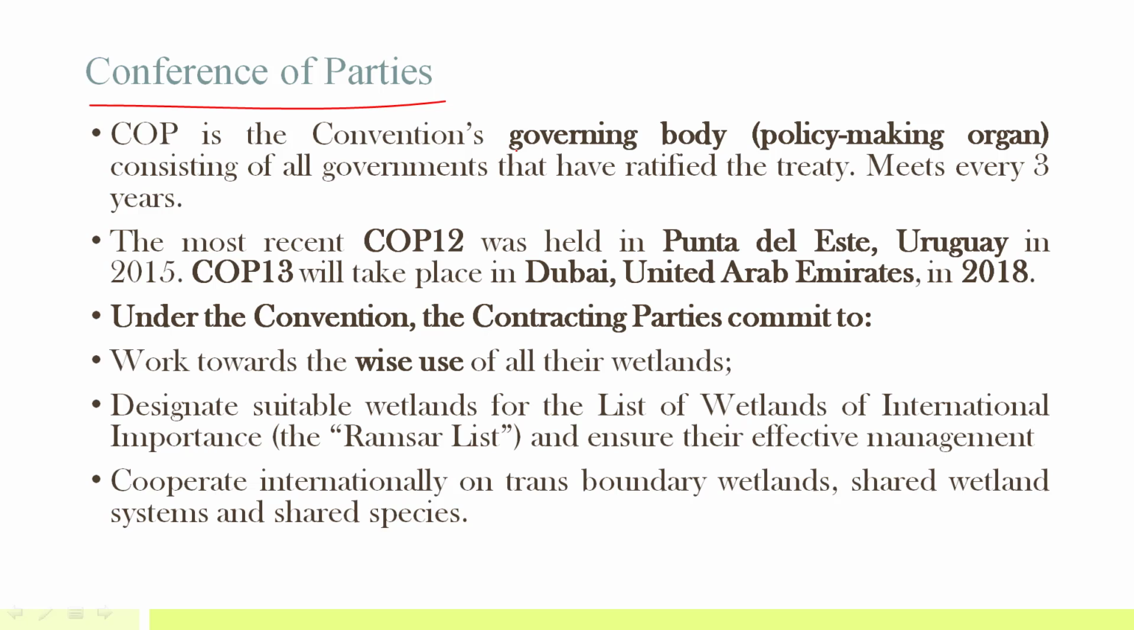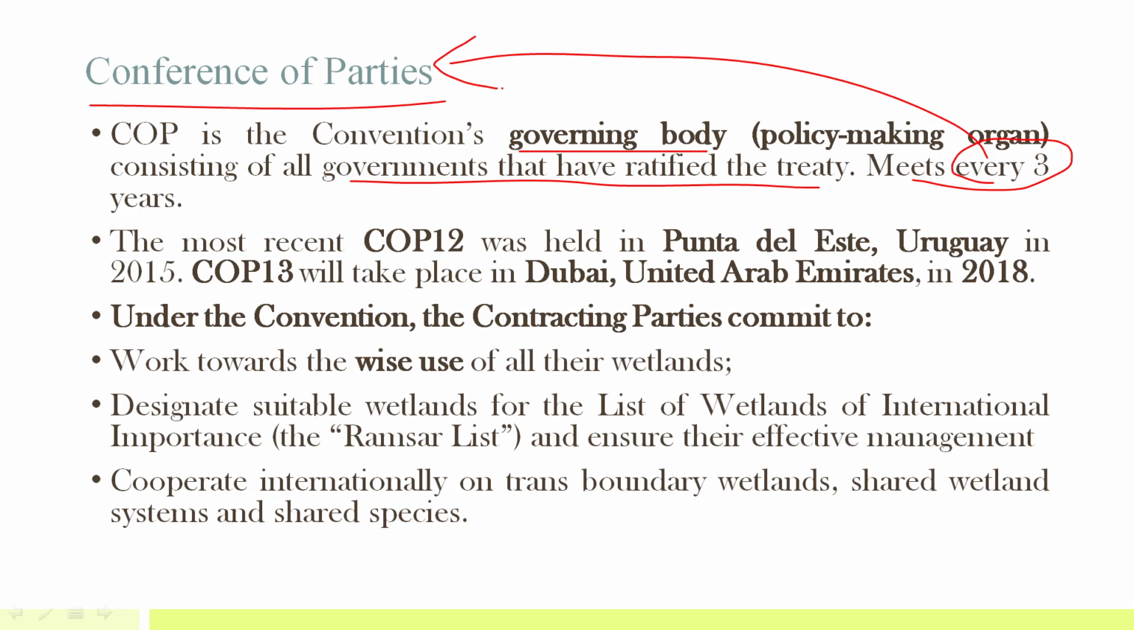So COP is the convention's governing body, consisting of all the governments that have ratified the treaty. India has already ratified it. It meets every 3 years. Remember, this COP of the Ramsar Convention meets every 3 years, but in the case of UNFCCC, it meets every year. The most recent COP 12 was held in Uruguay in 2015. COP 13 will take place in Dubai, UAE in 2018.